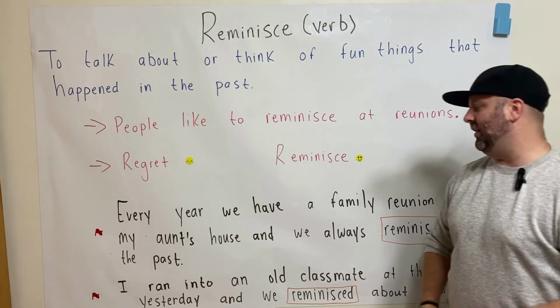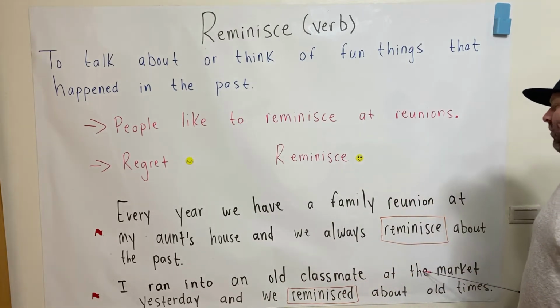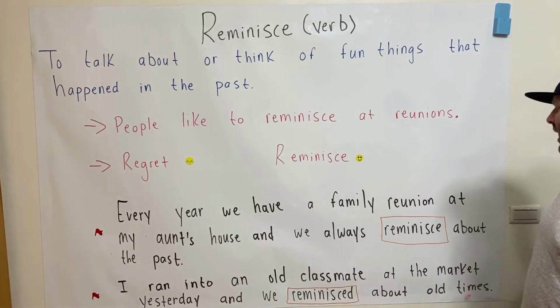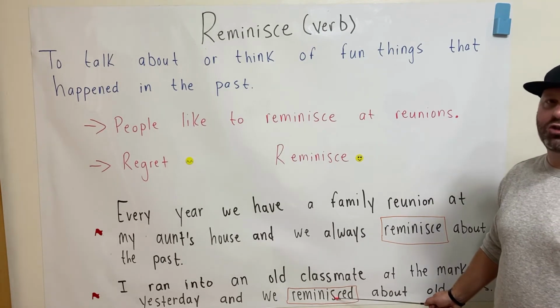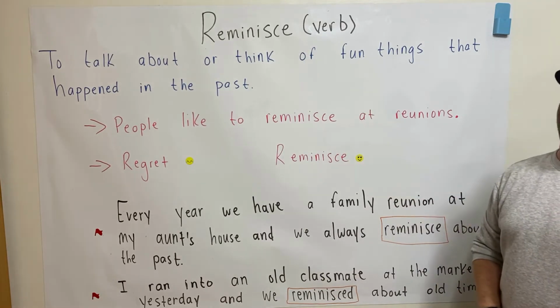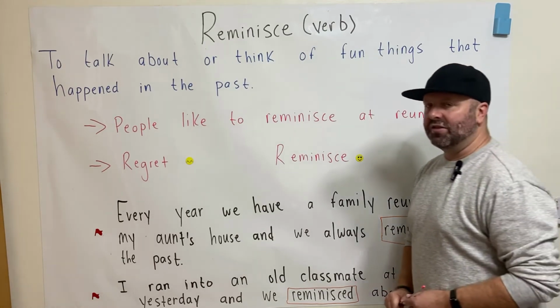And the final example here: I ran into an old classmate at the market yesterday and we reminisced about old times. Notice here I'm using the word reminisced, which is the simple past form of the verb reminisce, but obviously still the same meaning. And yeah, this is common too.